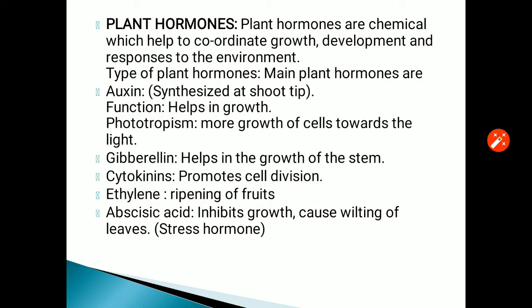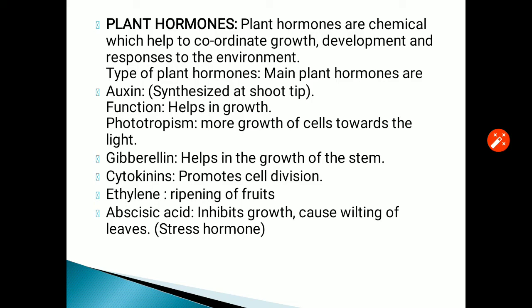Now cytokinin. Cytokinins promote cell division. It induces cell enlargement. It helps in overcoming the apical dominance. It induces growth in axillary buds. It causes lateral shoot growth and it helps in adventitious root formation. Adventitious roots are the roots which originate from any other part of the plant except the radicle.